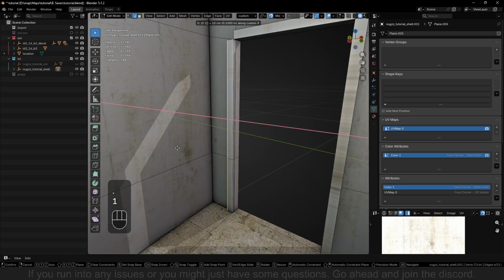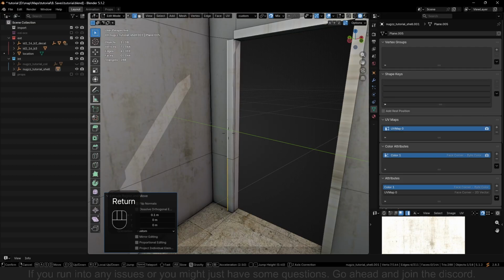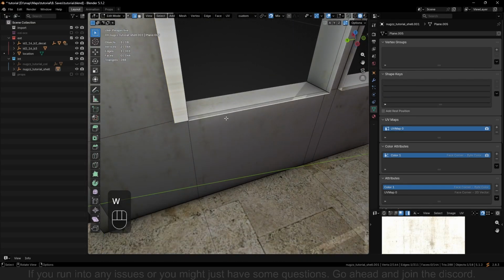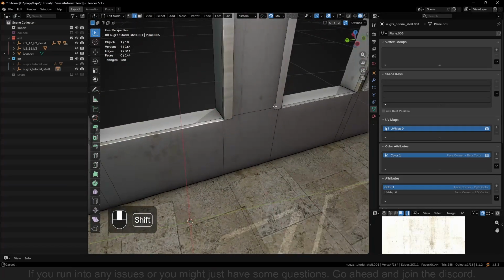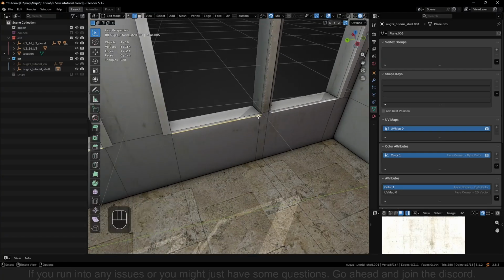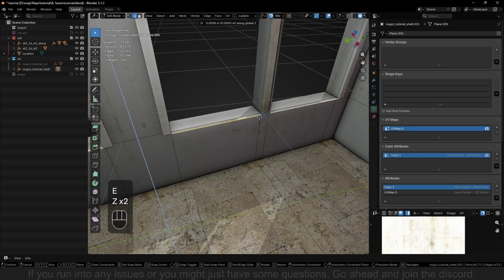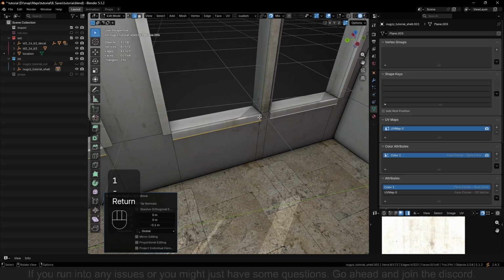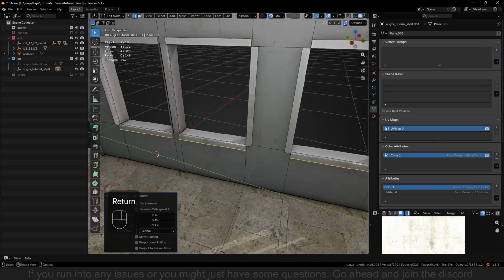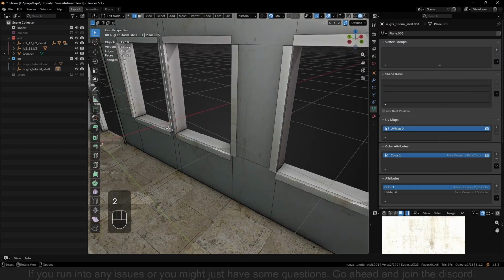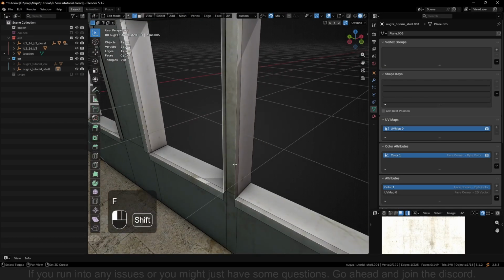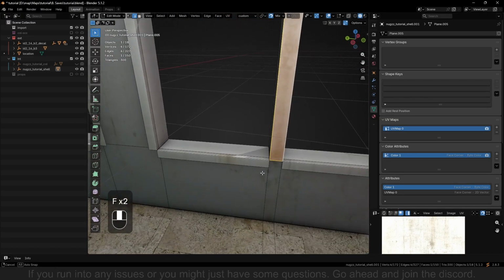I'm just writing this with my keyboard. And then we need it to go down. So down 0.1 minus to go down. And in between these, we can click F, take them to F.